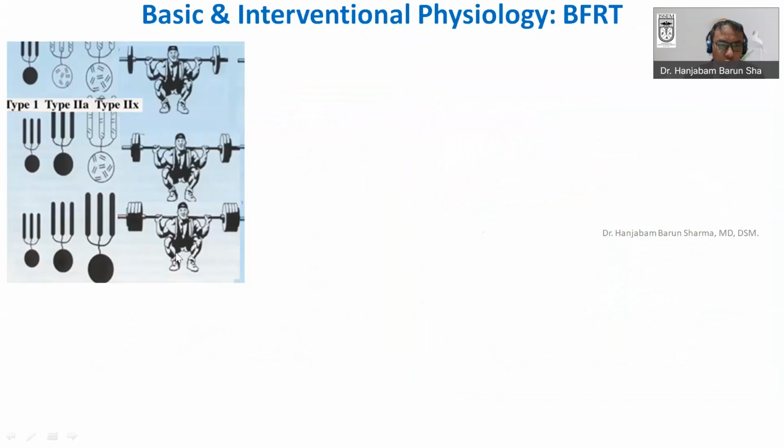Classically, if you increase the load, there will be orderly recruitment of the fibers. Type 1 fibers will be recruited at a lower load. If you increase the load, then type 2A fibers may be recruited. If you increase to a very high load, then type 2X fibers may be recruited. It is recruited following the Henneman size principle.